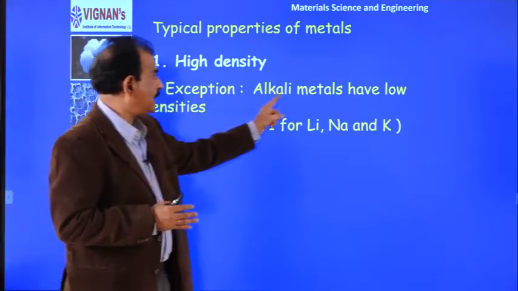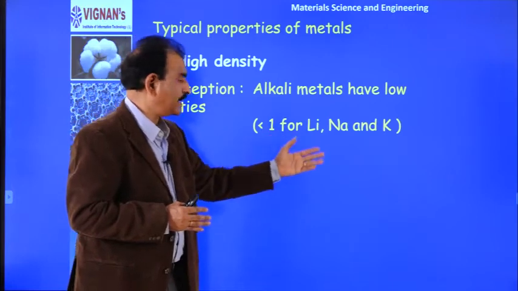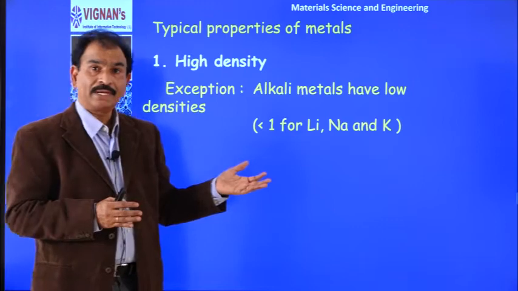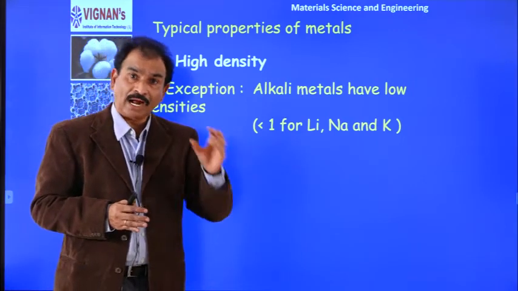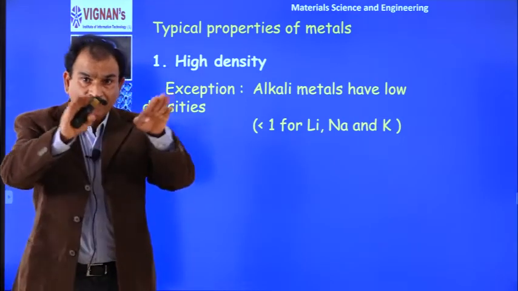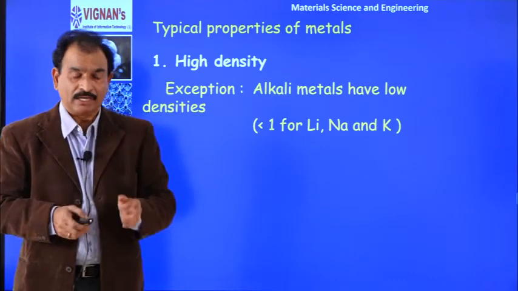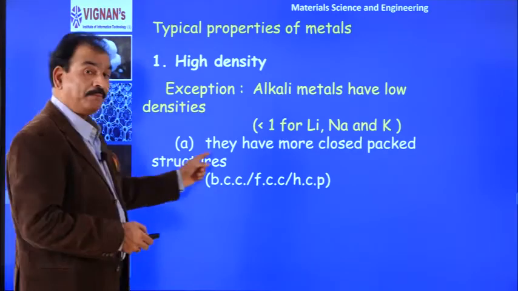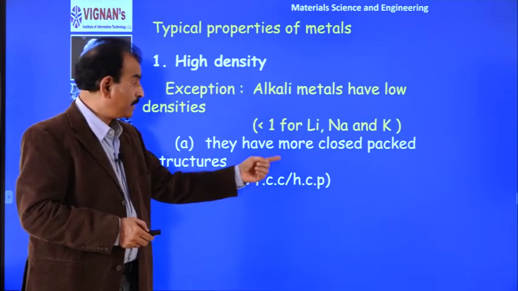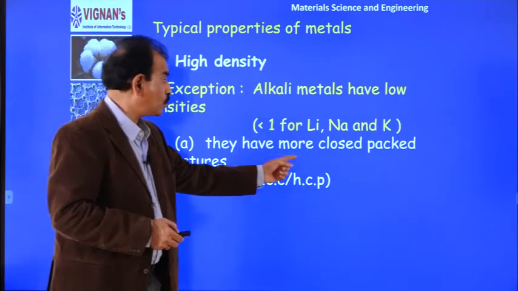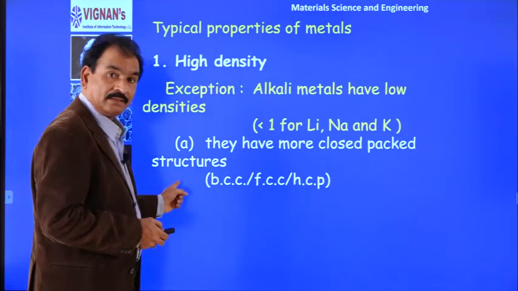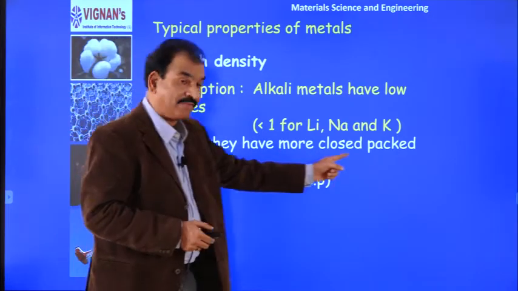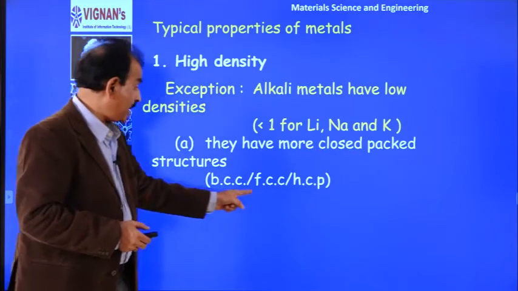Suppose you take alkali metals, sodium, potassium, etc., their densities are low because their bond is weak, so there are fewer atoms in the unit volume. But if you take the P block metals, they have a more close packed structure. That means in a unit volume, more atoms are there in the P block metals.